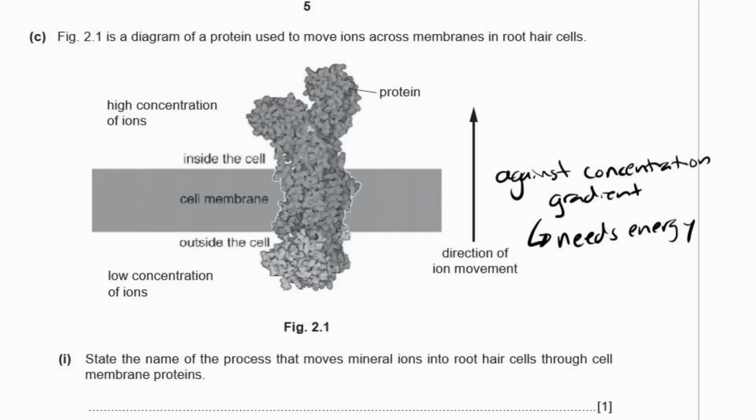1. State the name of the process that moves mineral ions into root hair cells through cell membrane proteins. Well, as it needs energy, it's active transport.